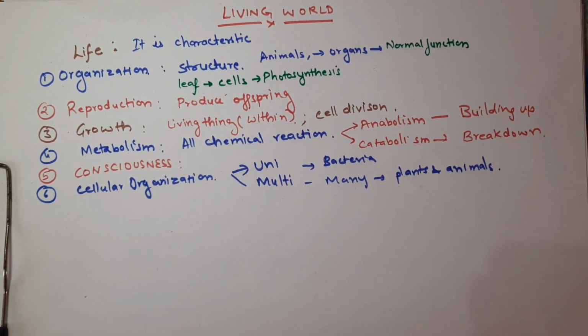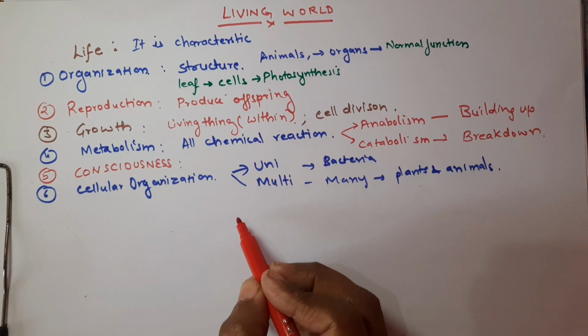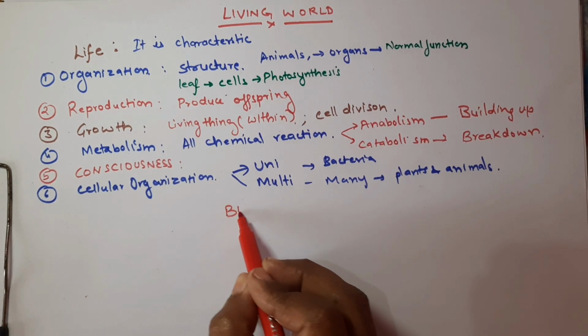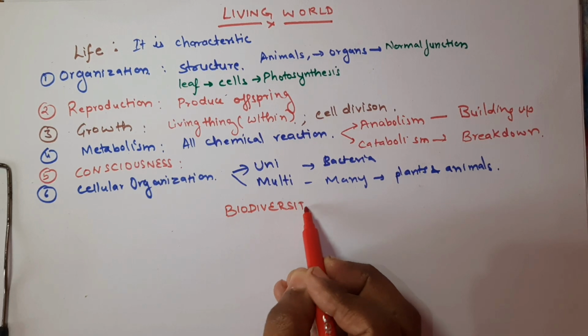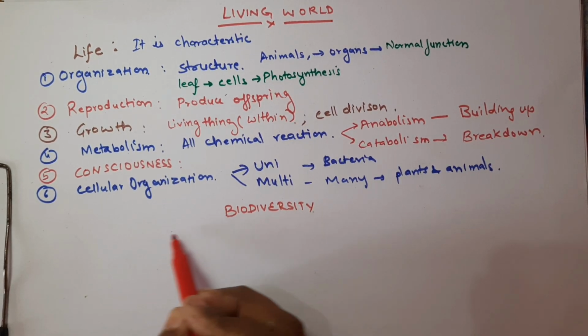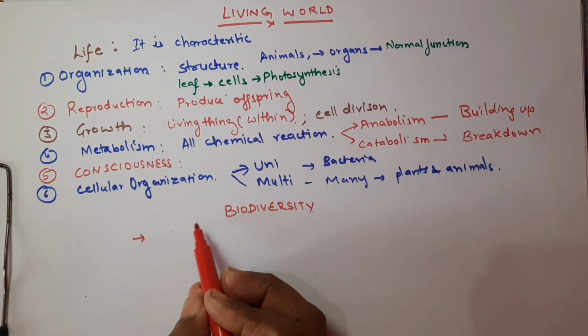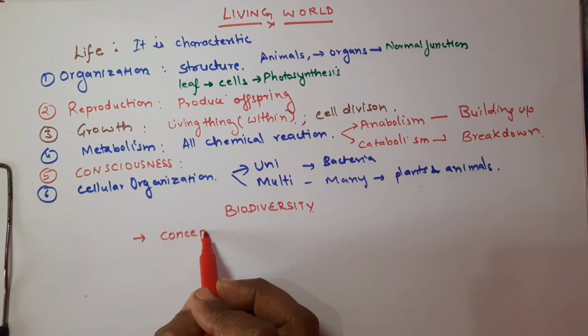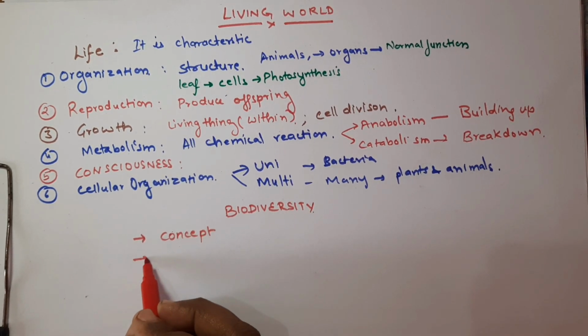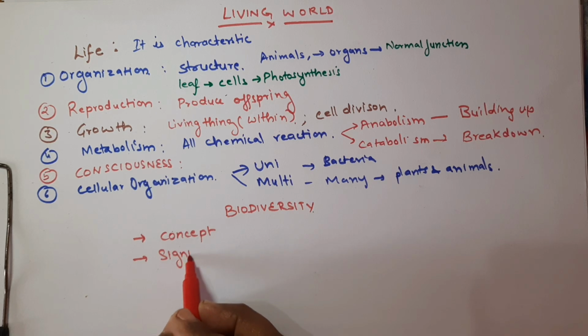So now let's move on to another topic, and in this topic we are going to discuss biodiversity. So what we will learn in biodiversity: we will try to understand the concept of biodiversity. Okay, the significance also we are going to learn.